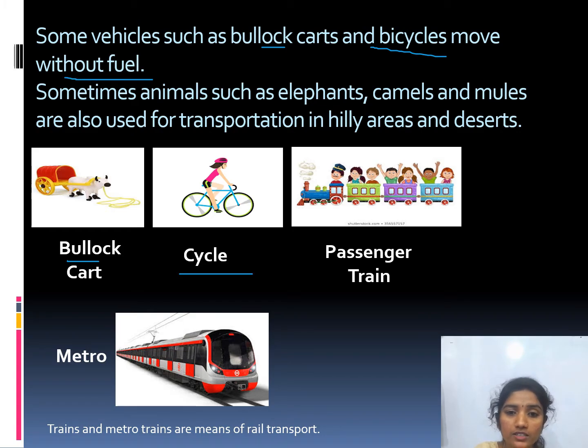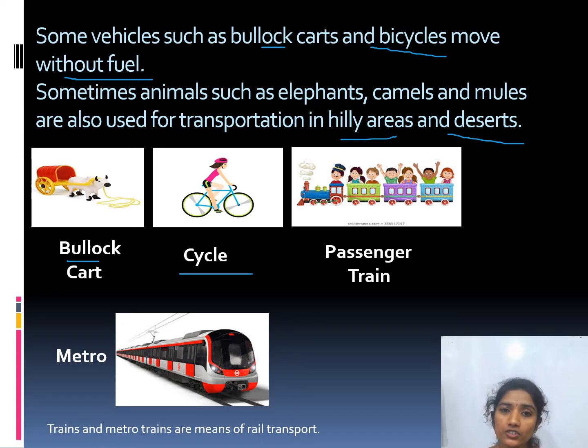Sometimes animals such as elephants, camels and mules are also used for transportation in hilly areas and the desert. Sometimes animals such as donkeys were also used in earlier days. Where is the camel used? In the desert.